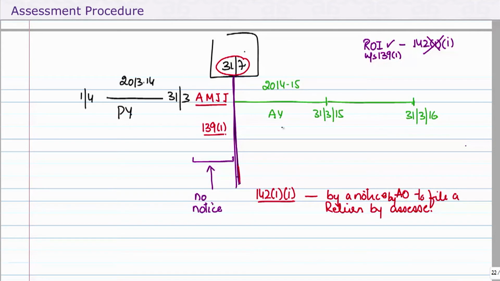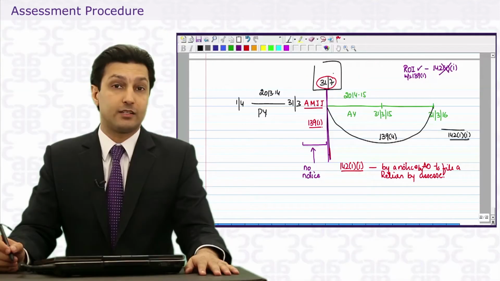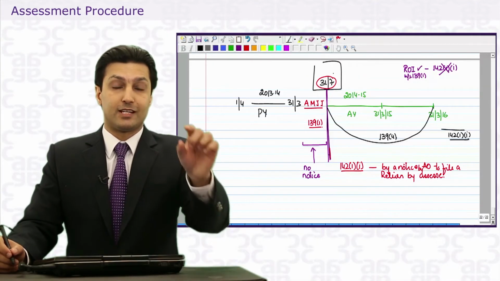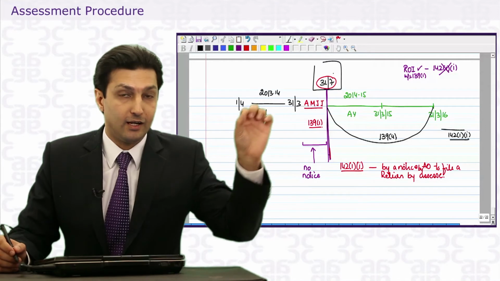Then comes the question that since I have a time period to file a return under 139(4), does that mean that the notice can only be sent after 31st March 16? Because the section says where a return has not been filed.